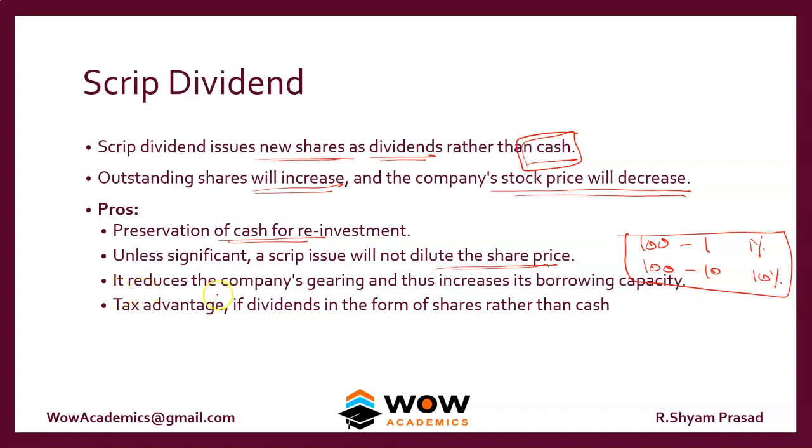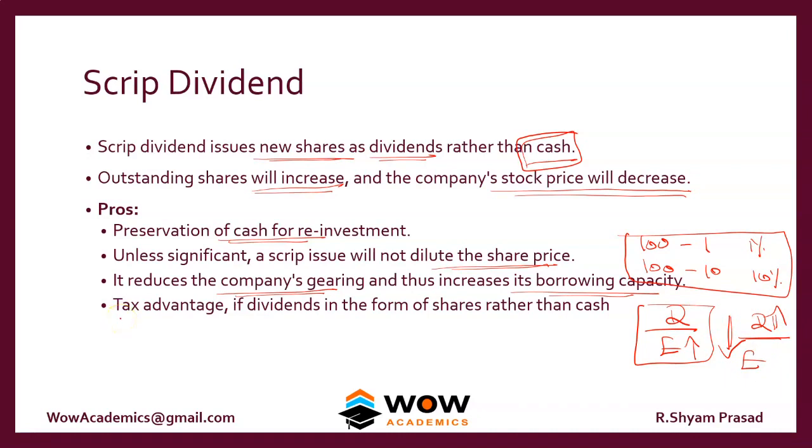So this also reduces the company's gearing, because the company's gearing ratio is defined by the debt to equity ratio. Whenever more shares are issued, the equity part of it rises. So what happens, the overall ratio, okay, as the denominator rises, the overall ratio falls, okay. So it reduces the company's gearing and thus increases its borrowing capacity. As the overall ratio is falling, the company can now raise more debt to compensate for the rise in equity, okay. So that's what it helps.